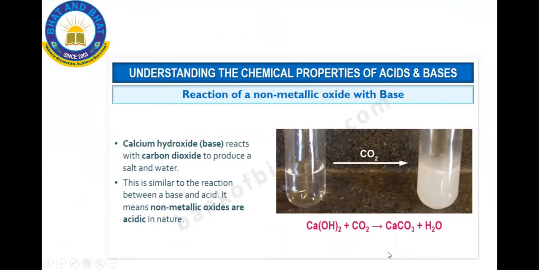See calcium carbonate. See the lime water turning milky. This is the calcium hydroxide. In the presence of CO2, it turns milky.